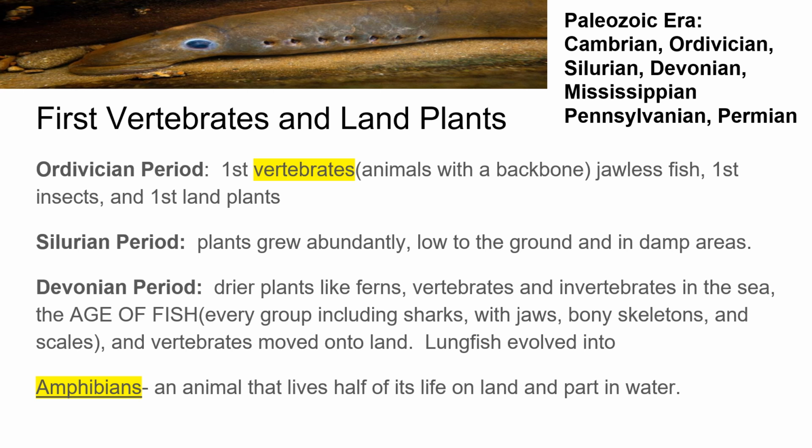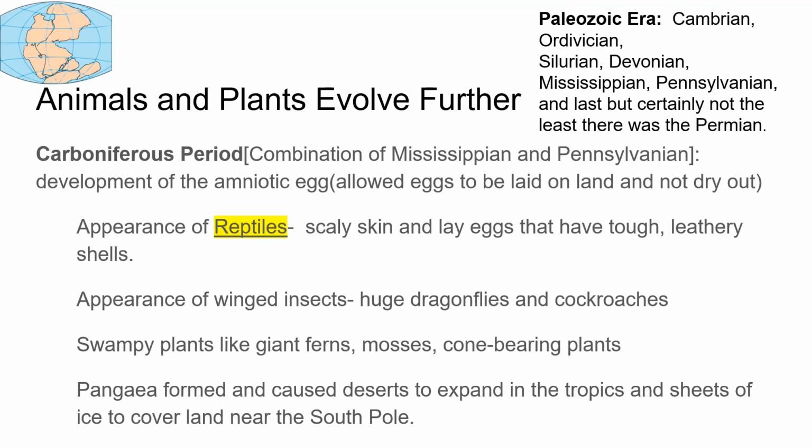During the Paleozoic era, there were the Cambrian, Ordovician, Silurian, Devonian, Mississippian, Pennsylvanian, and Permian periods. Animals and plants evolved further. So we have the Carboniferous period, which is a combination of the Mississippian and Pennsylvanian, when there was development of the amniotic egg, which allowed eggs to be laid on land and not dry out. This was when reptiles appeared, with scaly skin, laying eggs that have tough leathery shells. That is a feature of a reptile.